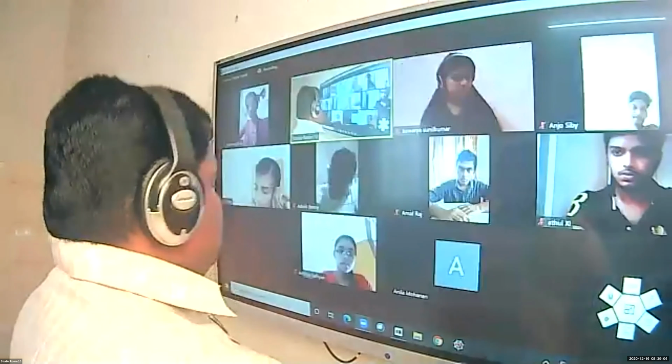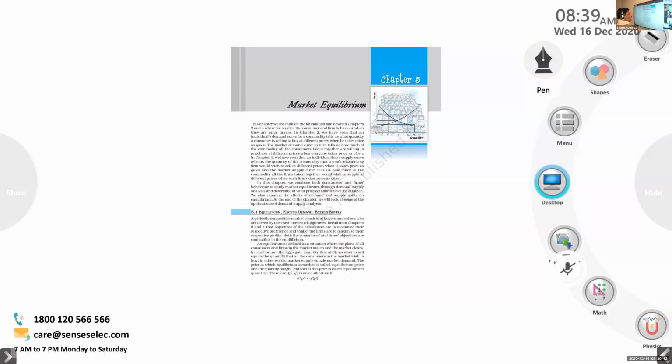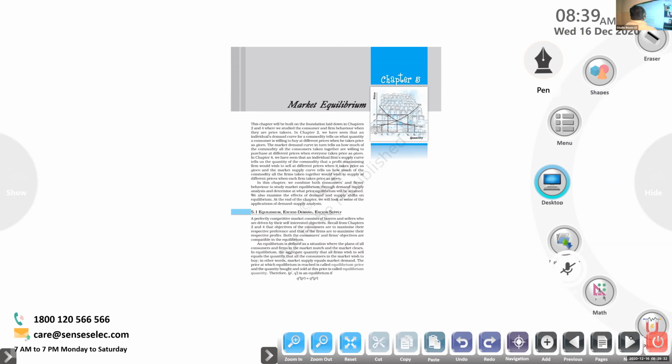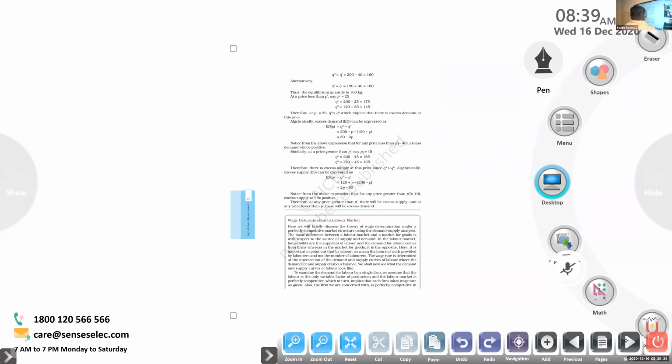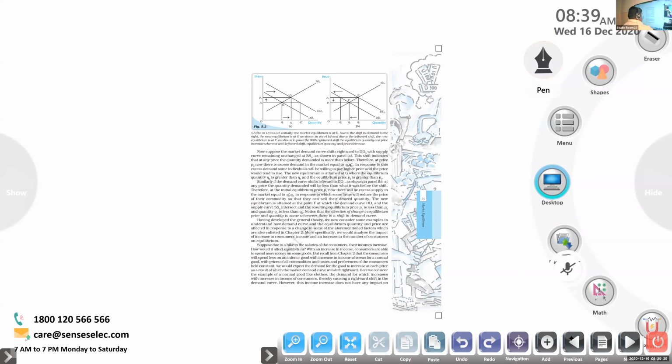Now we will go to the chapter. Chapter 5, market equilibrium. We studied what is meant by equilibrium, what is demand, what is market demand and market supply, and how changes occur on supply and demand to create the equilibrium. The invisible hand by Adam Smith, and a number of things from this chapter are discussed already, with different calculations and graphs. I'm thinking that we are here at wage determination, right?